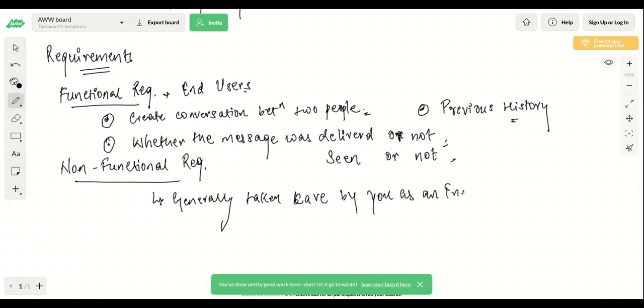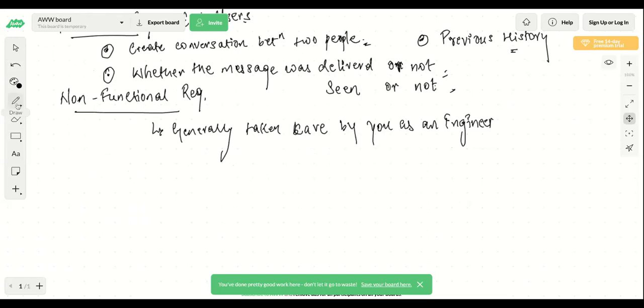Okay, for example, there are a few parameters on which you should definitely think. The first term is reliability, whether your system is reliable or not, or how to make your system reliable. So this comes as a part of the non-functional requirement. Now the end user won't tell you that your system should be reliable. They will assume that your system will be reliable, because if it is not, you won't get the audience on your platform. So this is a non-functional requirement which is generally taken care of by you as an engineer.